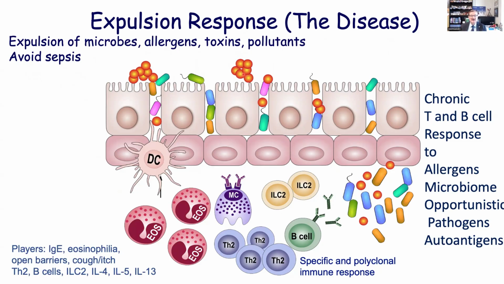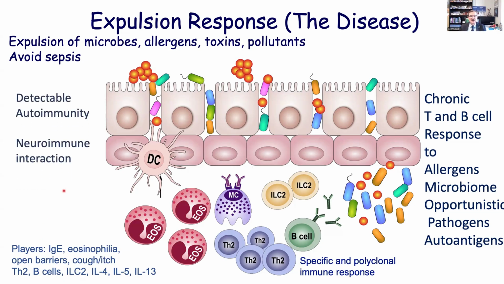In the first step, the major players are IgE, eosinophilia, open barriers, cough or itch reaction, Th2 cells, B cells, type 2 innate lymphoid cells, and their major cytokines IL-4, IL-5, IL-13, which play a role in this expulsion response. And with the tissue pressure, tissues are pushing all of these invading agents to the outside, with the inner tissue pressure in the range of 10 to 15 centimeters of water.